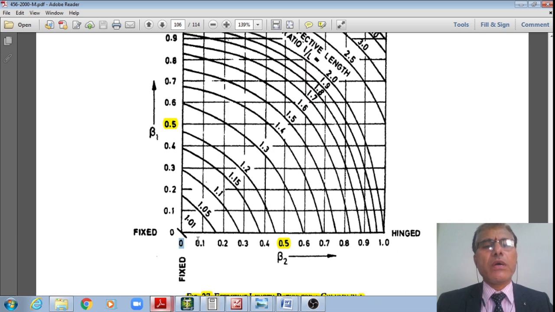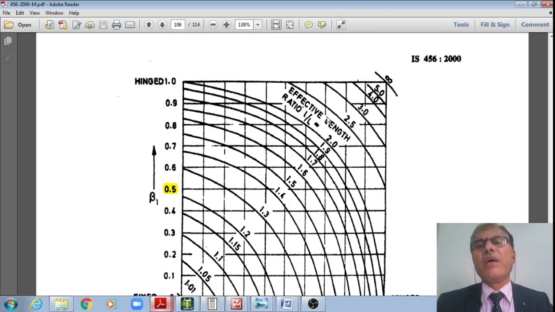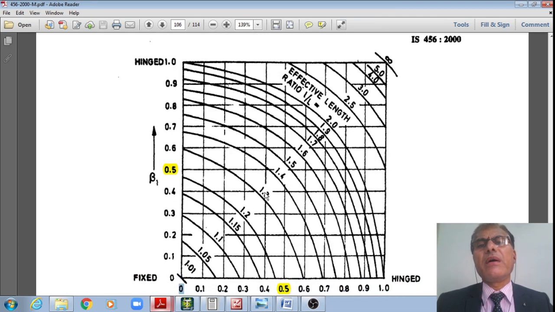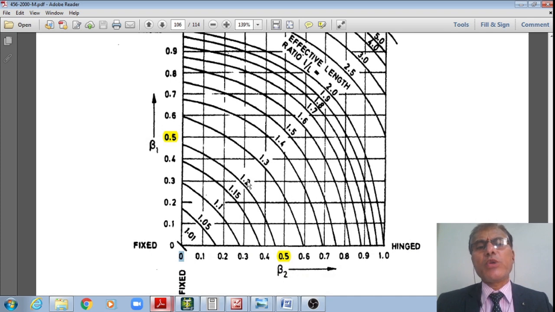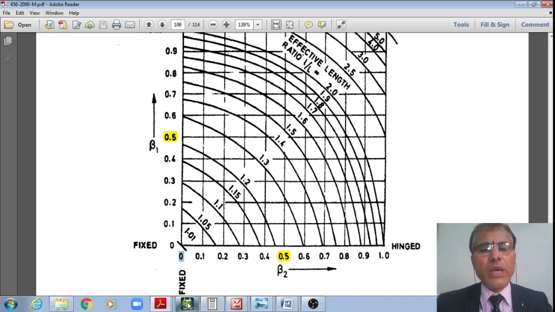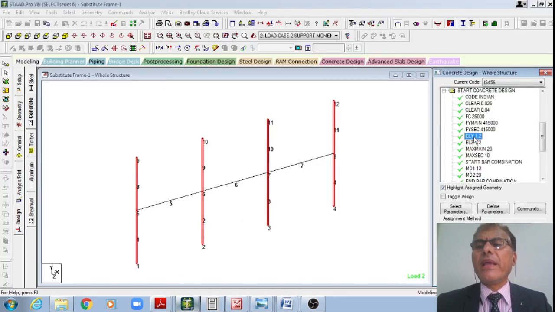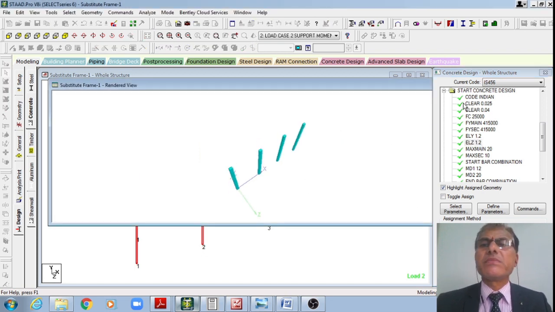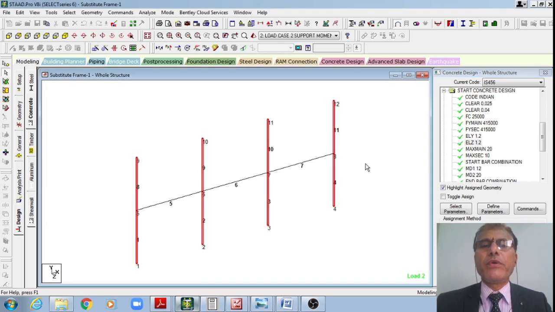Therefore, for beta 1 equal to 0.5 and beta 2 equal to 0, both 0 versus 0.5 are meeting at 1.2. Therefore, this is what my effective length ratio, small l by capital L, is, again 1.2. Therefore, from these three criteria, I am taking the effective length in this STAAD modeling as 1.2. I hope, student, you understood how I took the effective length of these columns as 1.2, right?